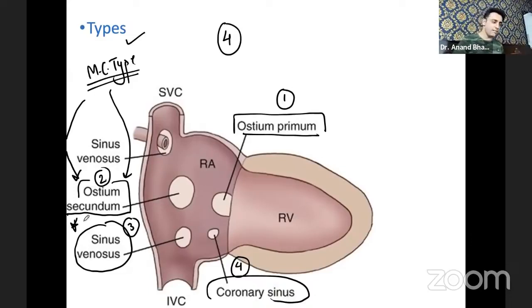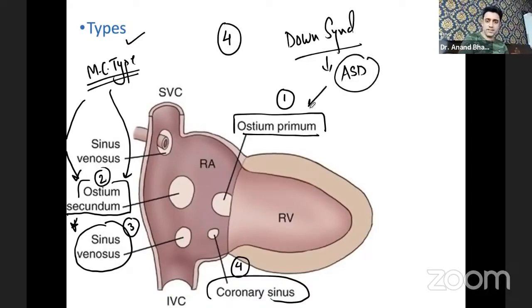Okay, now please remember, in a case of Down syndrome, the most common congenital heart disease is atrial septal defect, and most specifically the ostium primum type of atrial septal defect. Now we have to pay attention here. In Down syndrome, the most common congenital heart disease is the ostium primum type of atrial septal defect.